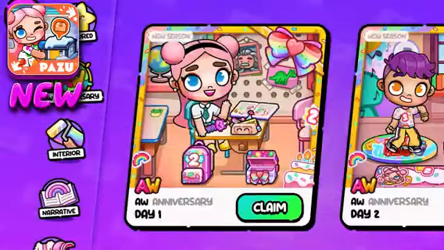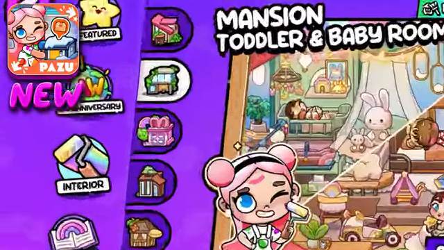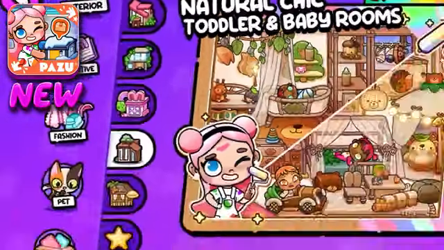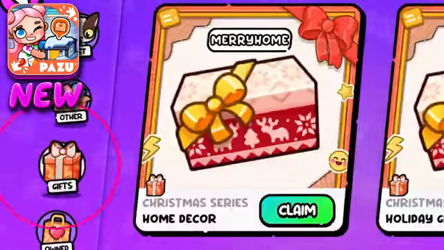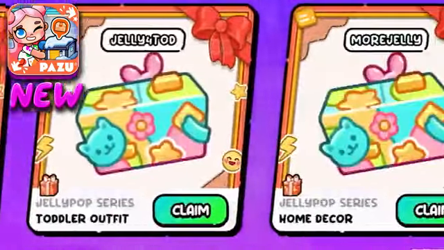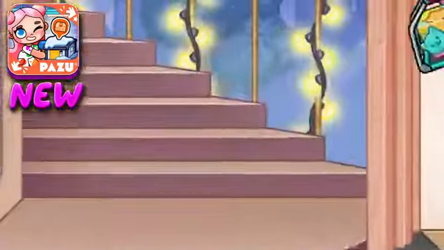In the new version, everything is done very conveniently. Promo sets are divided into categories, and the most important thing is that all promo codes are placed in one place, and now you don't need to remember them and look for them. You can just click the claim button.